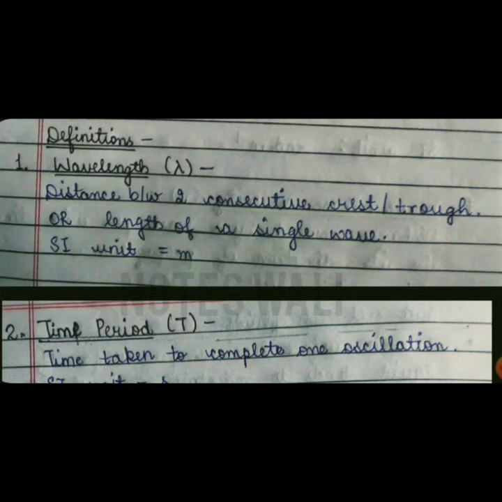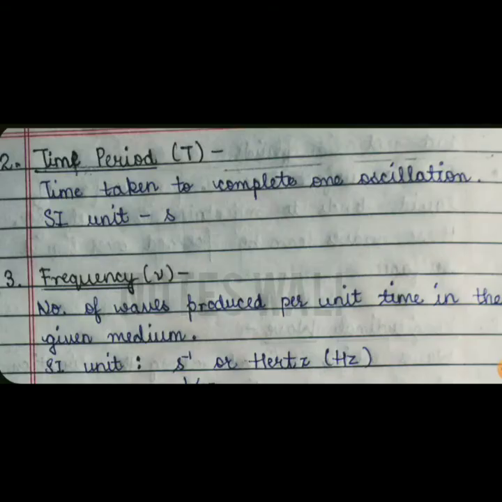First one is wavelength. It can be defined in many ways, so here are only two ways, that is distance between two consecutive crest or trough, or it is the length of a single wave, and its SI unit is meter. The symbol is lambda. Then we have time period, which is represented by capital T, and it is the time taken to complete one oscillation. Its SI unit is second. And then we have frequency, which is actually the number of waves produced per unit time, and its SI unit is hertz, after the name of the scientist Heinrich Hertz.